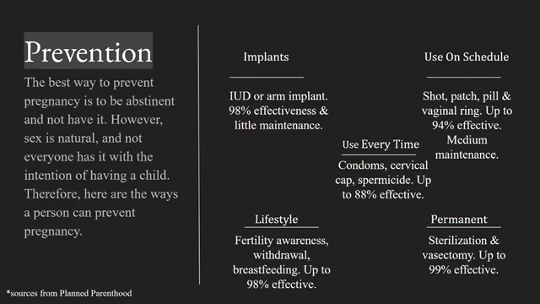Lifestyle methods, which can be fertility awareness, withdrawal, and breastfeeding, can be up to 98% effective. Abstinence is also part of lifestyle. I just didn't include it because then it would be 100%, and I don't want to fool people into thinking that. But permanent methods are sterilization and vasectomy, which can be up to 99% effective.